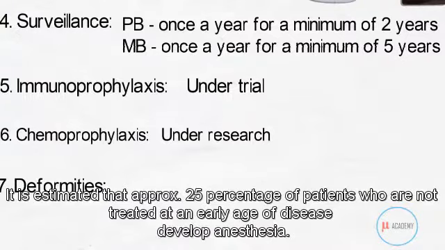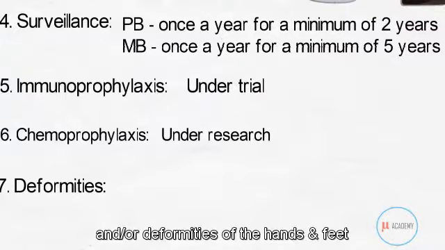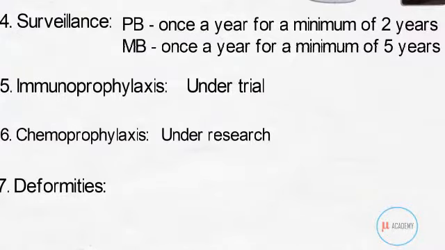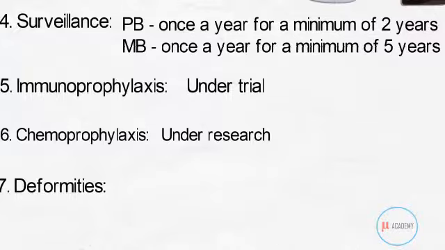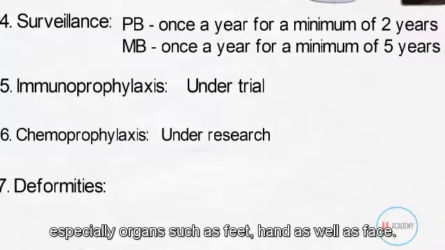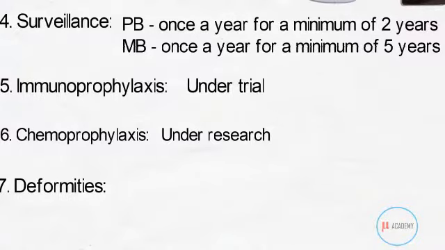It is estimated that approximately 25% of patients who are not treated at an early stage of the disease develop anesthesia and or deformities of the hands and feet. Now, different types of deformities can be found in a case of leprosy. Different organs can be affected, especially the feet, hands, and face.